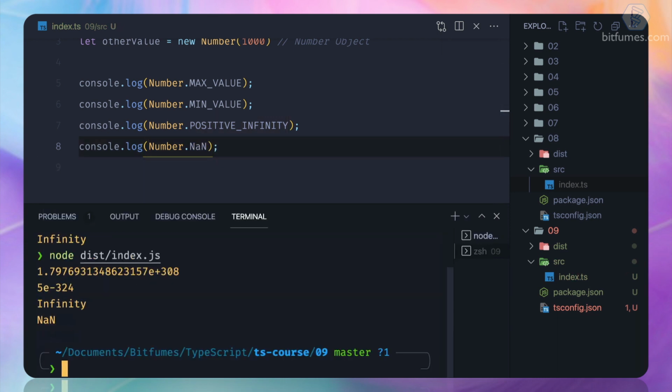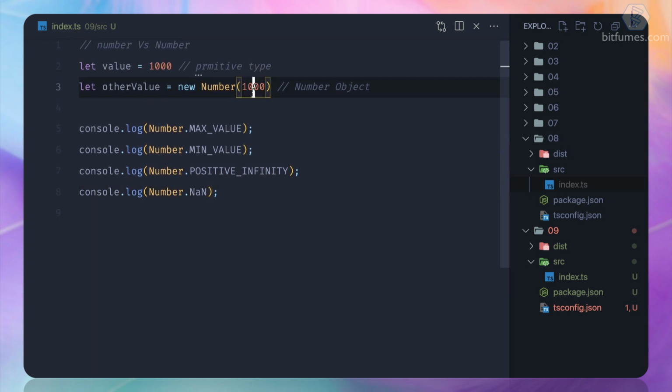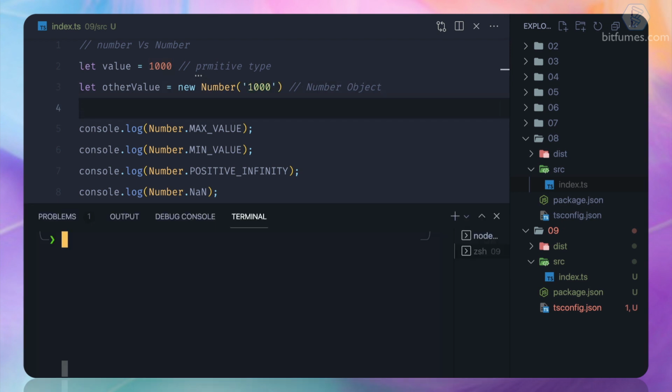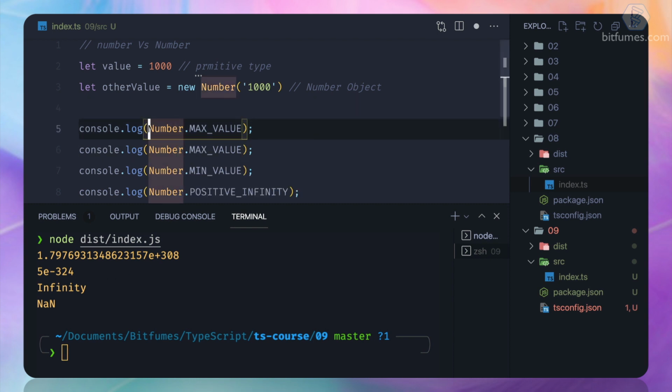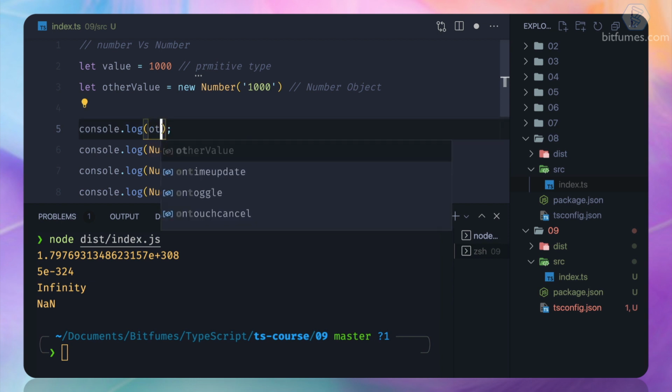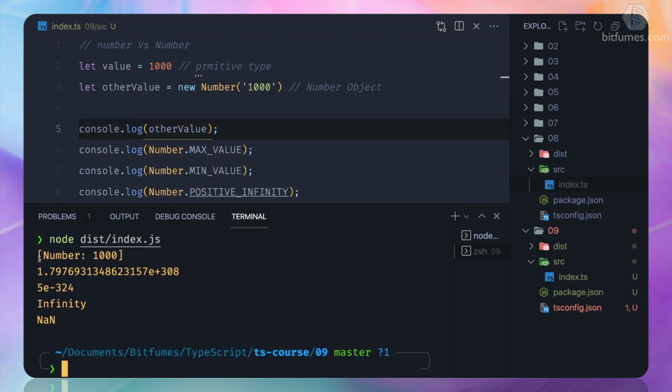This is really interesting because we need this not a number. Suppose instead of passing a number inside this object, I use a string. Once I do this and log the value, the first one is number, that's really great.